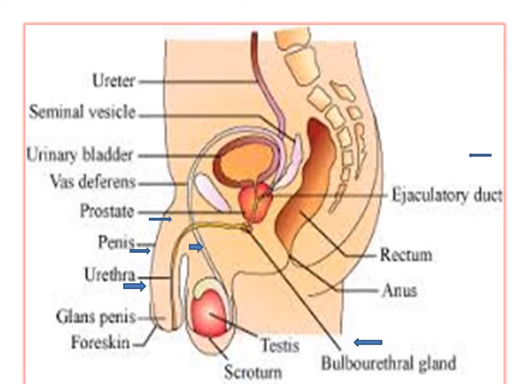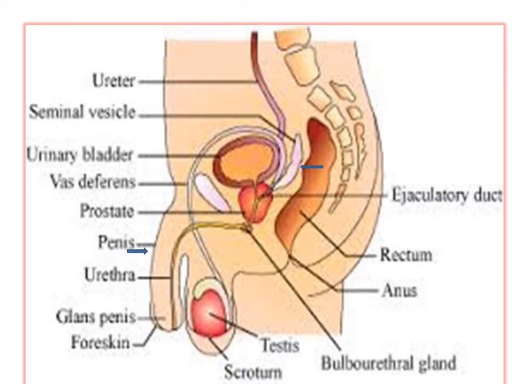Then this is the vas deferens. It is a tubular structure that starts from the epididymis and ends into the seminal vesicles. This is the seminal vesicle. Then this is the prostate gland. Here is the bulbourethral gland or Cowper's gland. This is a tubular structure known as the urethra, and this one is the penis.